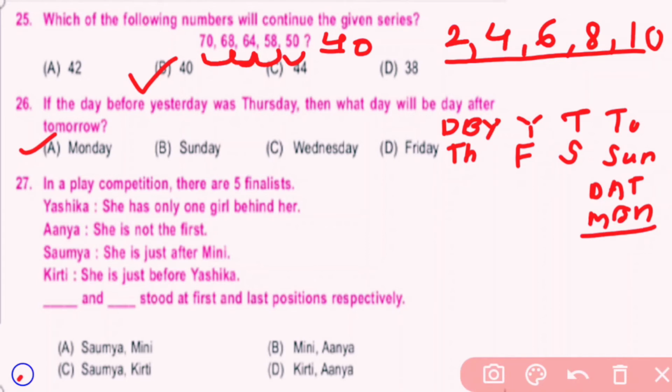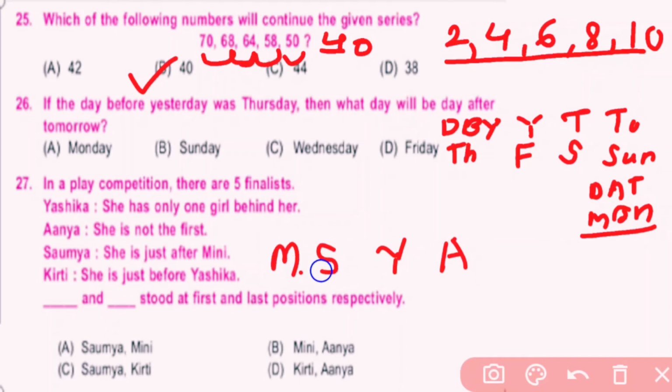Question number 27. In a play competition, there are 5 finalists. Yashika says she has only one girl behind her. Anya says she is not first, which means maybe she is last. Soumya says she is just after Mini.